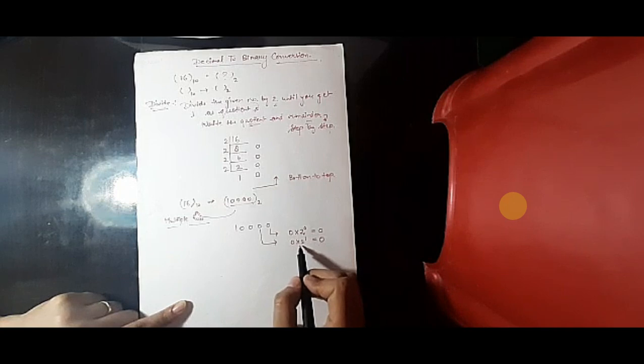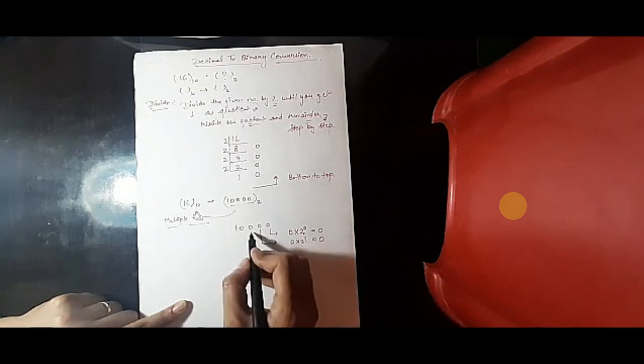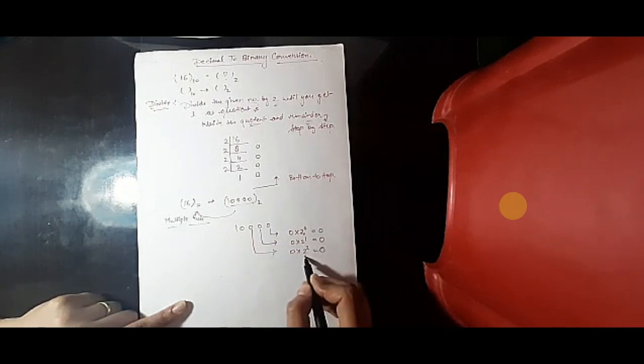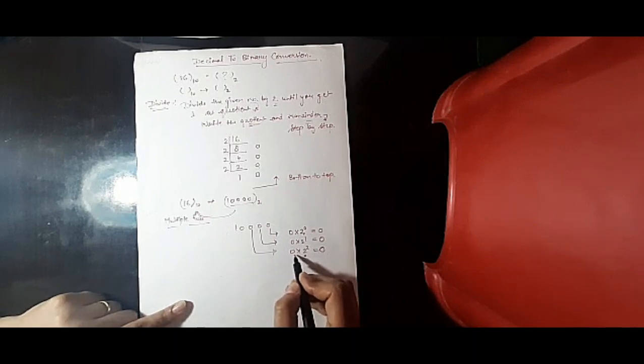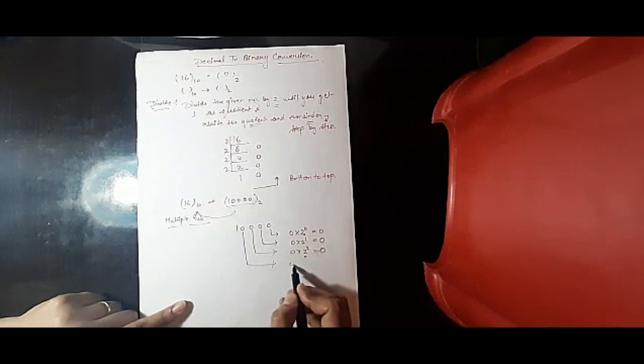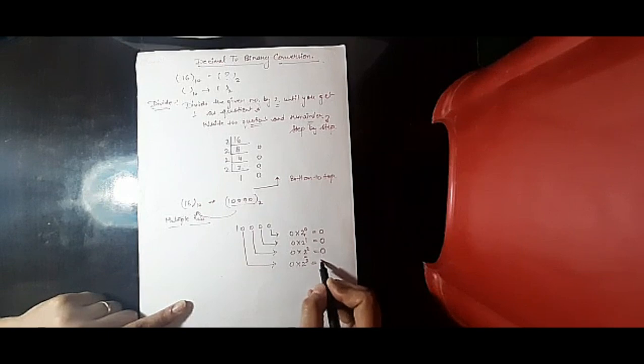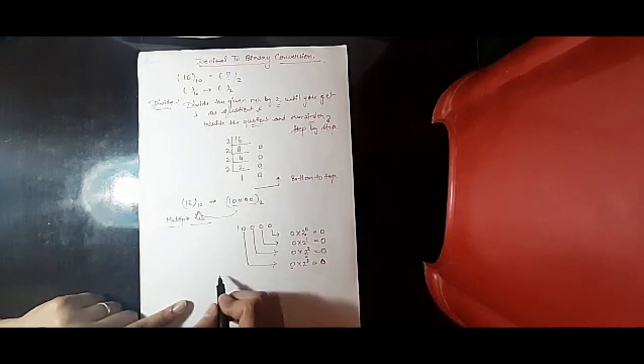Here is 0 into 2 to the power 1. 2 to the power 1 is 2, and multiplied by 0 is equal to 0. Next number is 0 multiplied by 2 to the power 2, which is again 0. Why? It is 4, but it is multiplied by 0. Next is also the same, but the power will change: 2 to the power 3 times 0 equals 0, because again it is multiplied by 0.